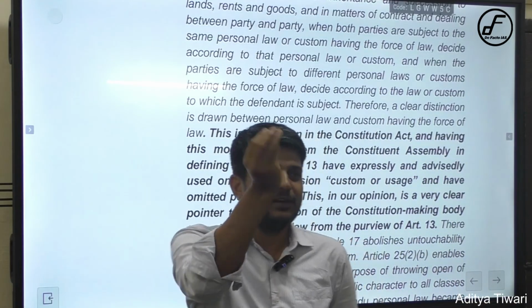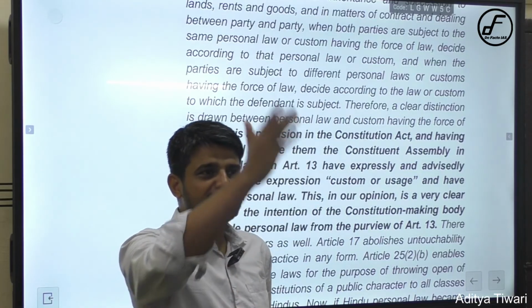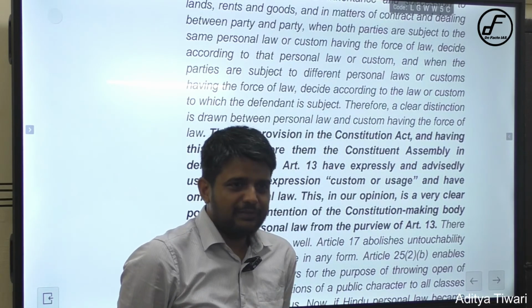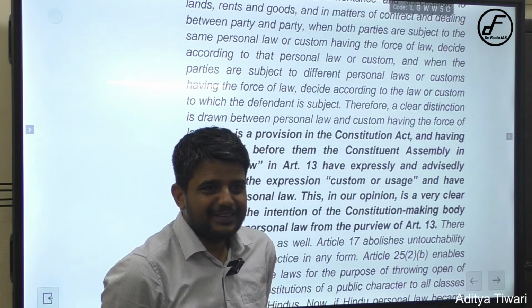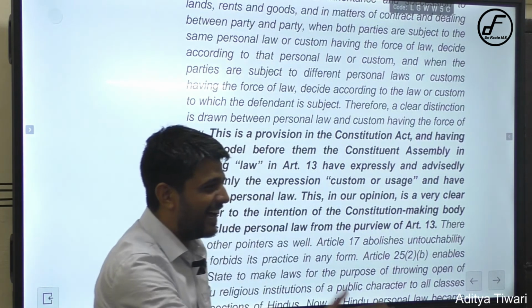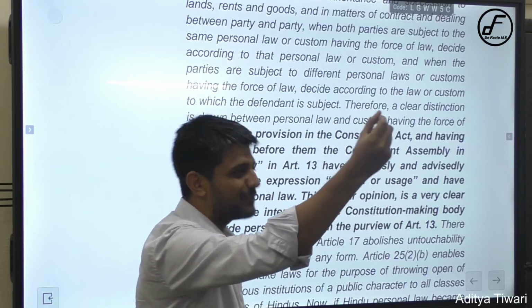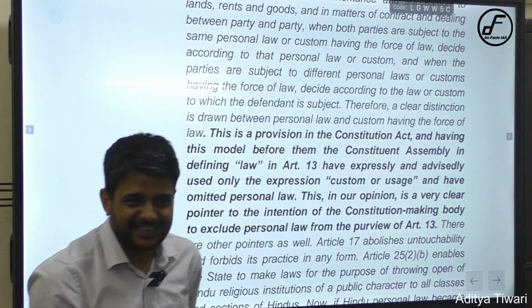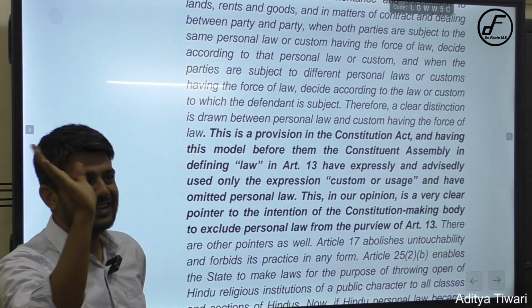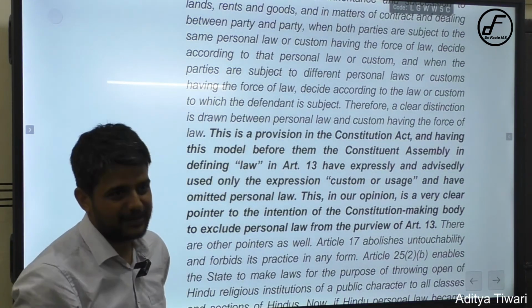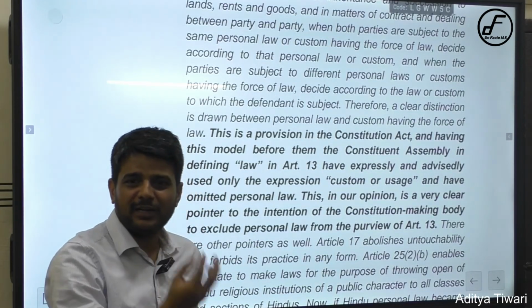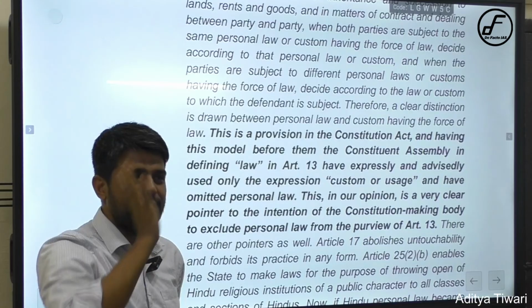Each and every custom is violating fundamental rights. And the best custom is marriage in caste. Go and challenge it once, then I will see what happens. Right? So either you allow the society to transform itself, or do not open the Pandora's box. Because it will become such a huge thing that you will not be able to handle it. Because Indian society is full of customs that are unconstitutional on the very face of it.